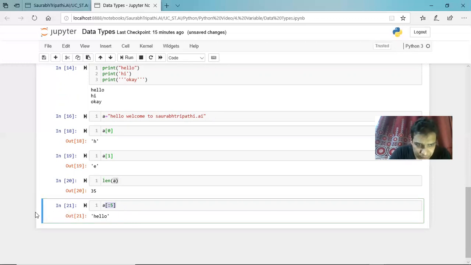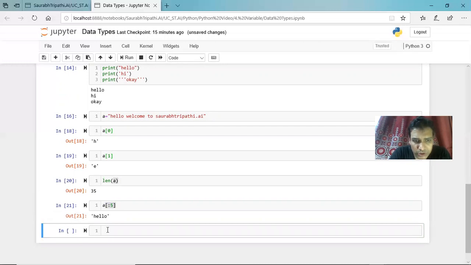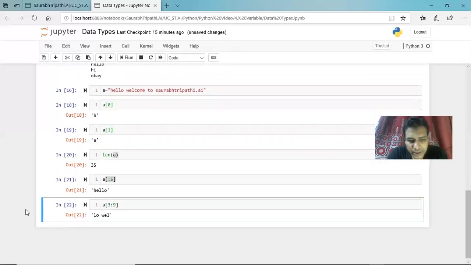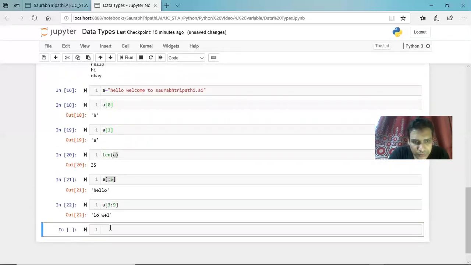So if we want to do this with the left side, we simply use a. Say I want to start from 3 now until, say, 9. Okay, this is the output. Again, you can keep the value empty too.